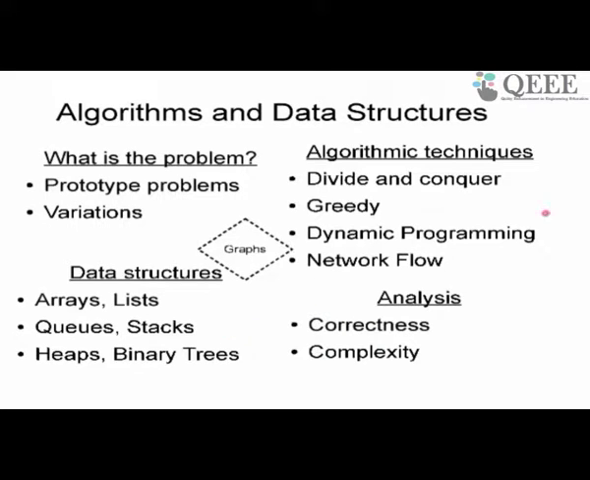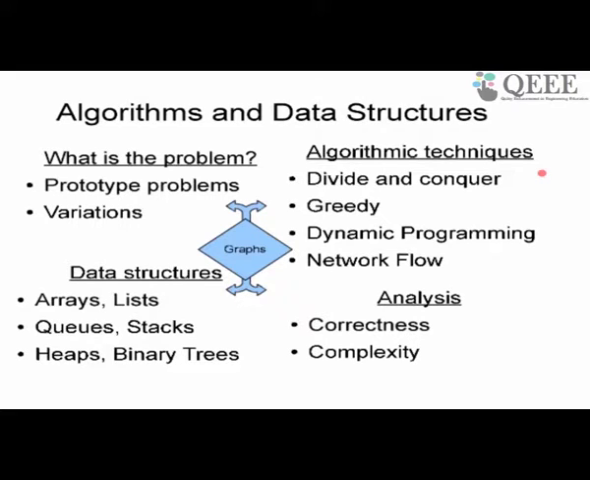So where does graph sit in all this? Graphs basically contribute to every one of these four boxes. Graphs give you a set of prototype problems to work on. When we talk about shortest path problems, network flow problems, or the coloring problem, or any of these standard prototype problems, we are discussing graph problems, but you will find these kinds of problems present in many disciplines.